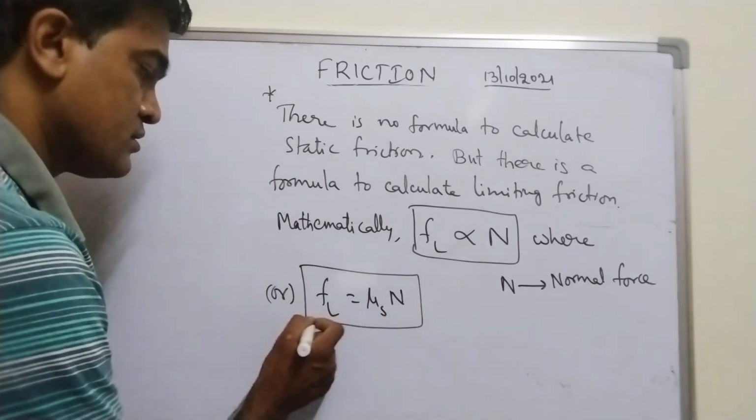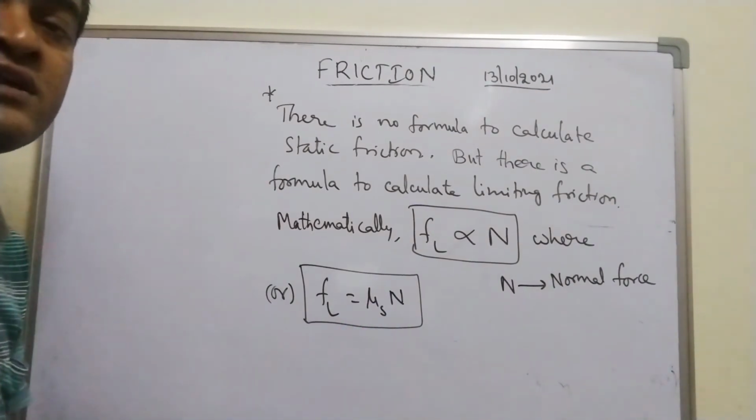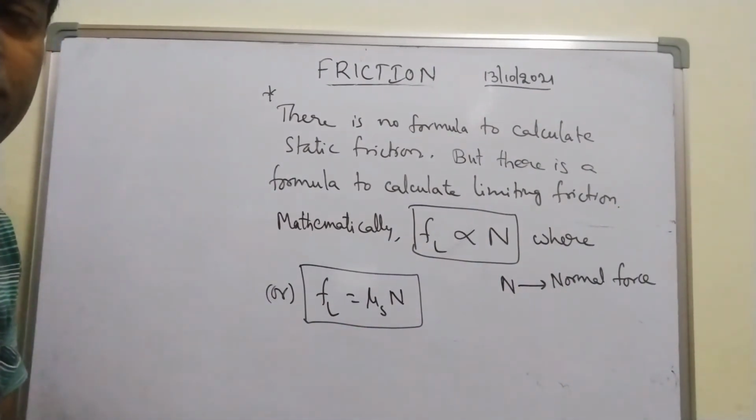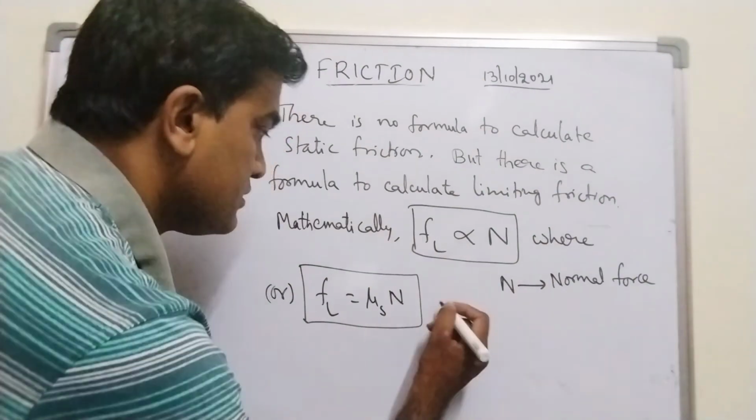Mu s into N. Very important. What is this mu s called? It is a proportionality constant called the coefficient of static friction. Coefficient of static friction. Important.